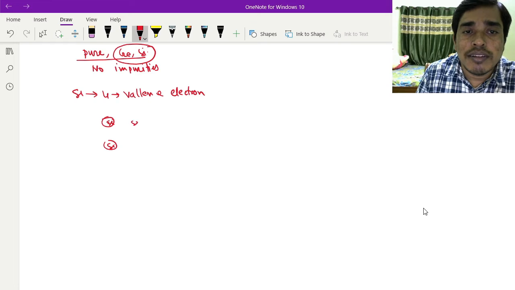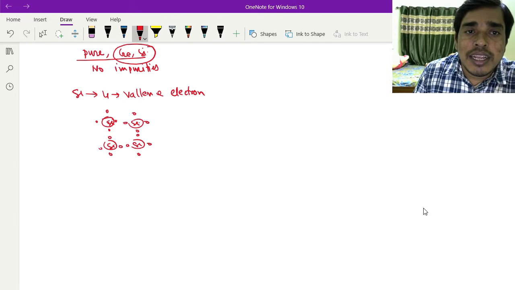Each silicon has four valence electrons.